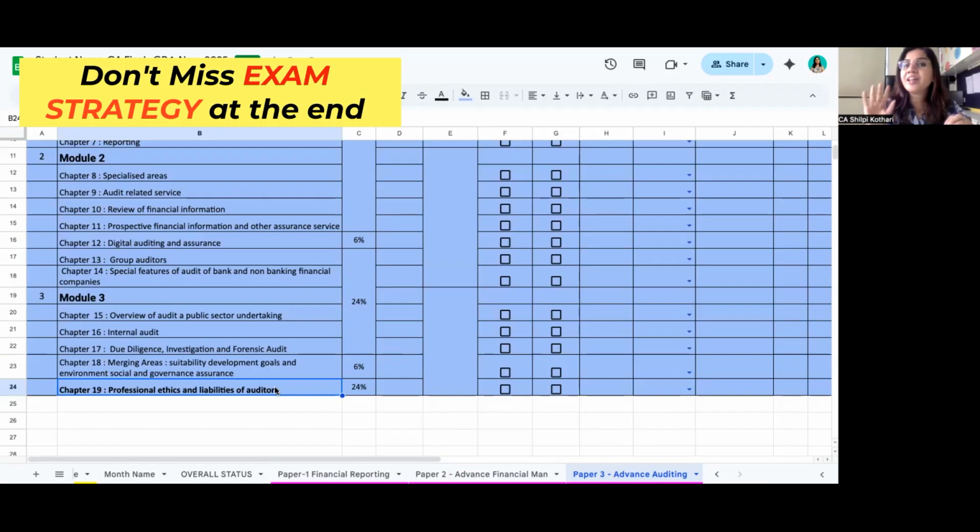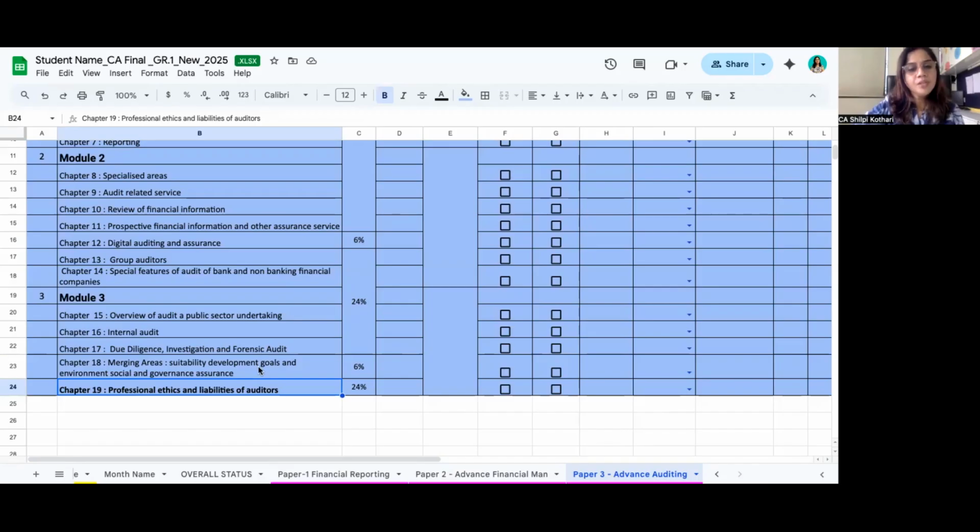You need to write that also. That is why chapter 19 as such is easy, but when it comes to writing, you miss the main clause numbers, sub clause numbers and schedules. You need to take care of that especially in chapter 19.